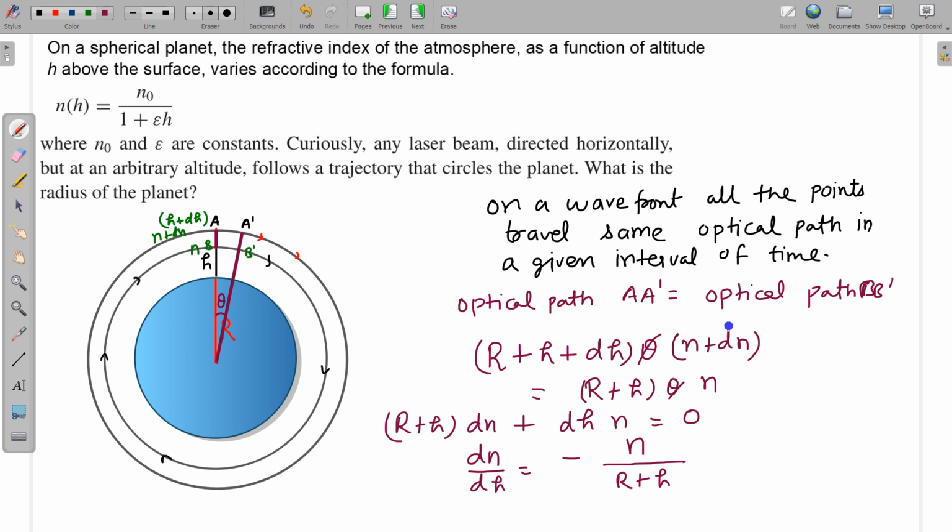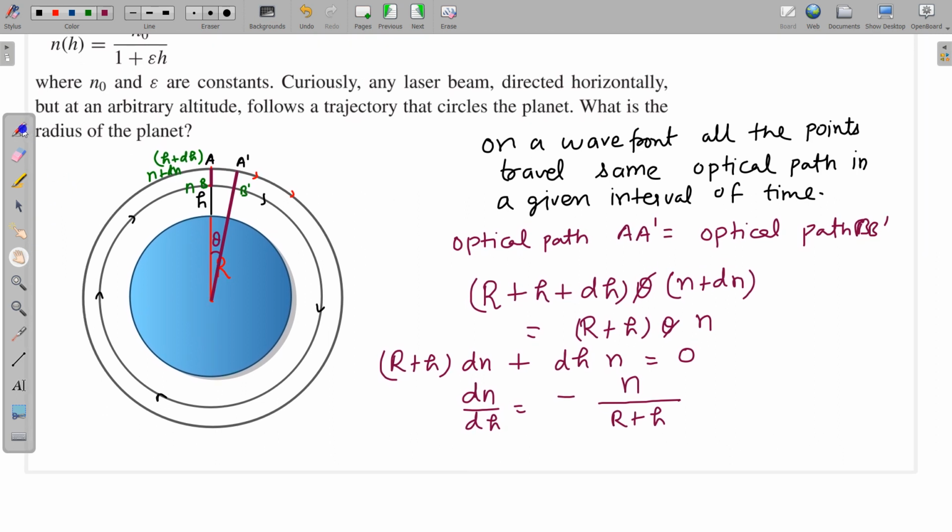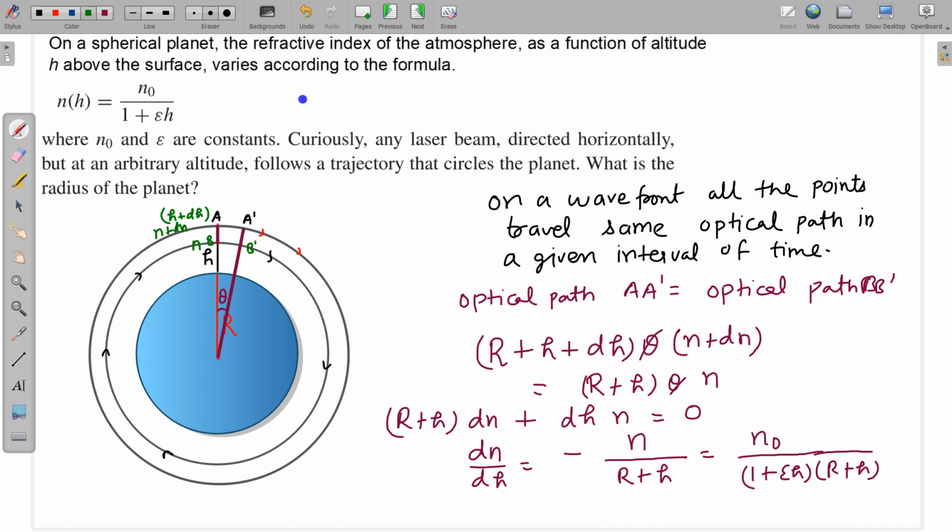So this is dn by dh, and for n we can put the value of n, which is n naught divided by 1 plus epsilon h, and this is r plus h. dn by dh we can calculate using the given expression of n as a function of h. So n is given as a function of h, and from there I can find dn by dh, which is equal to n naught, again a minus will come here, 1 plus epsilon h whole square, multiplied by epsilon.